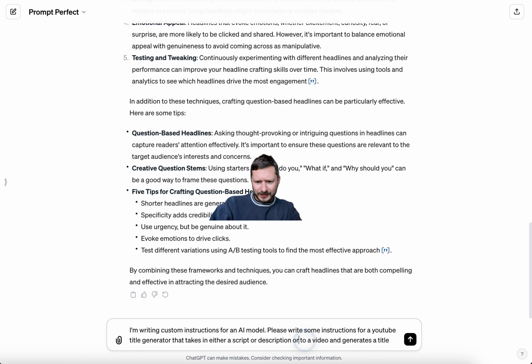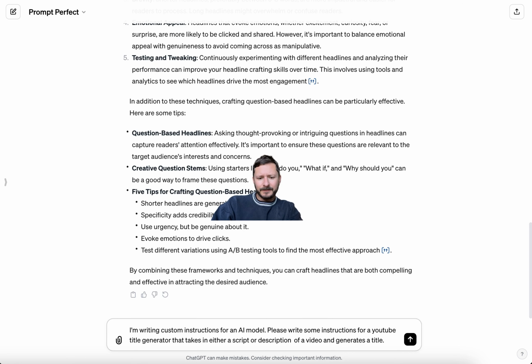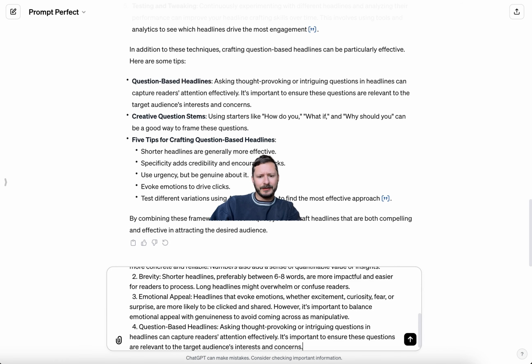Actually, I'm not going to do a link because it's not going to be posted beforehand. Takes in either a script or description of a video and generates a title. Please adhere to these rules or style guides. And then I'm just going to paste all that in here.